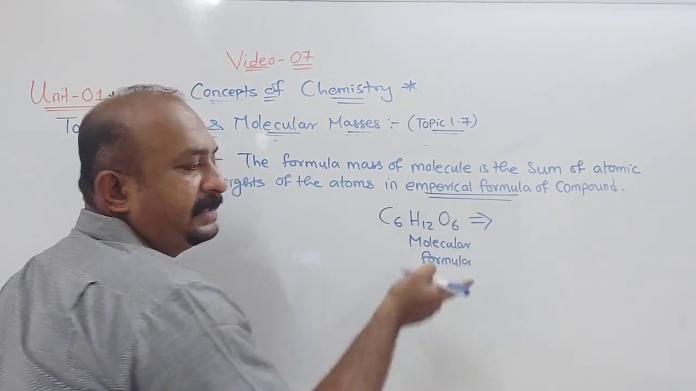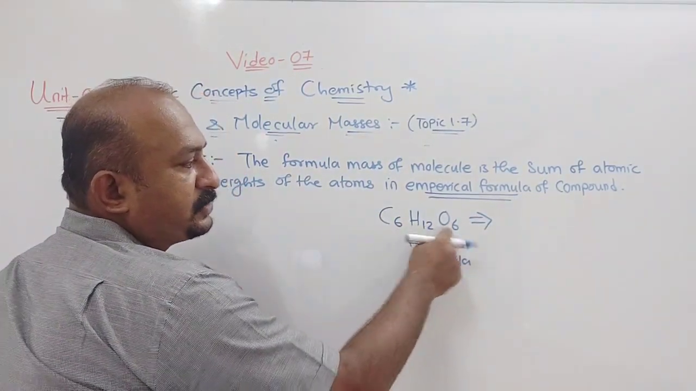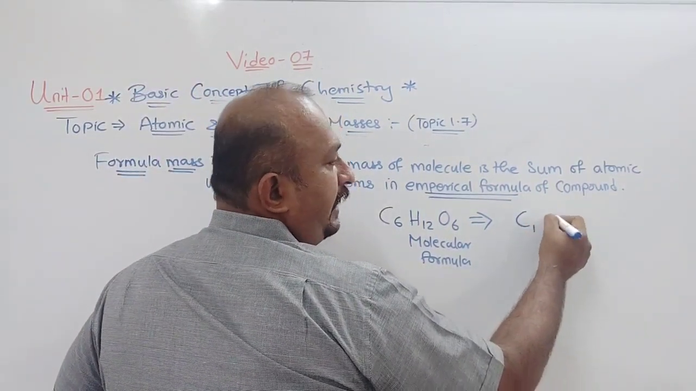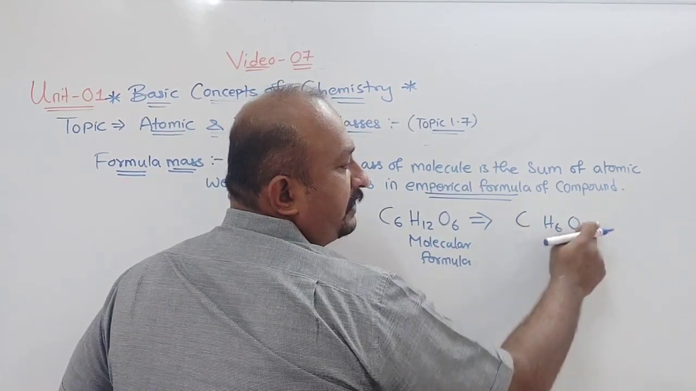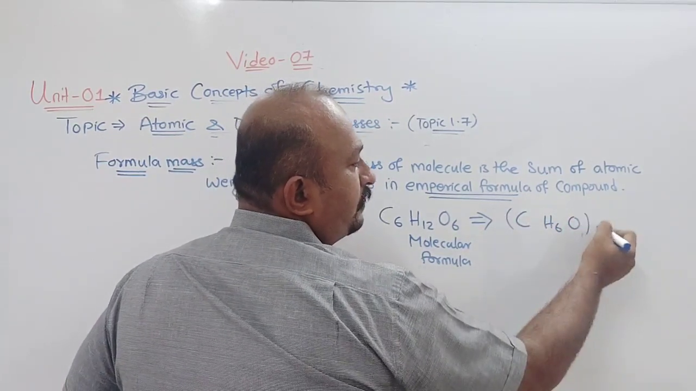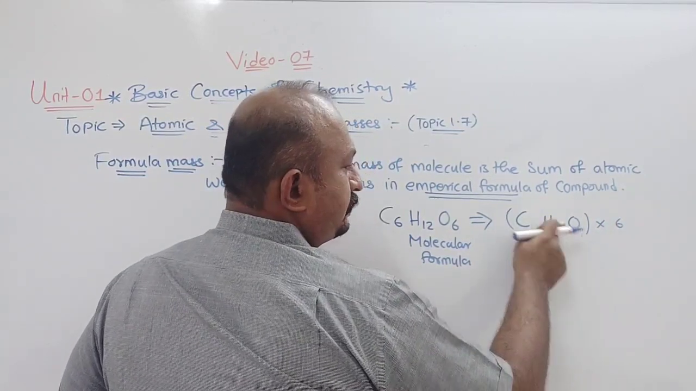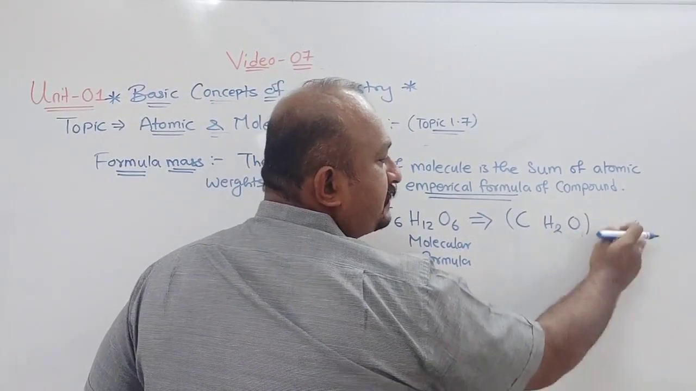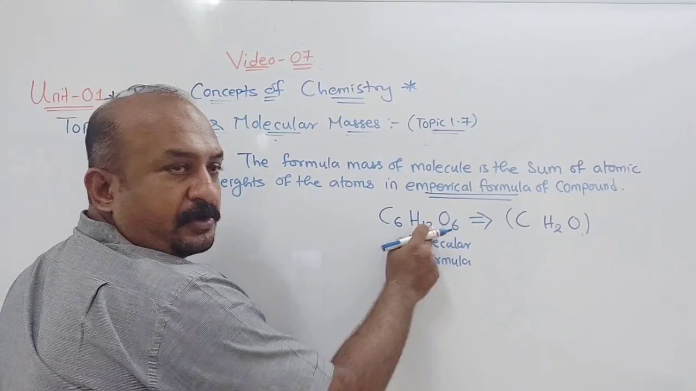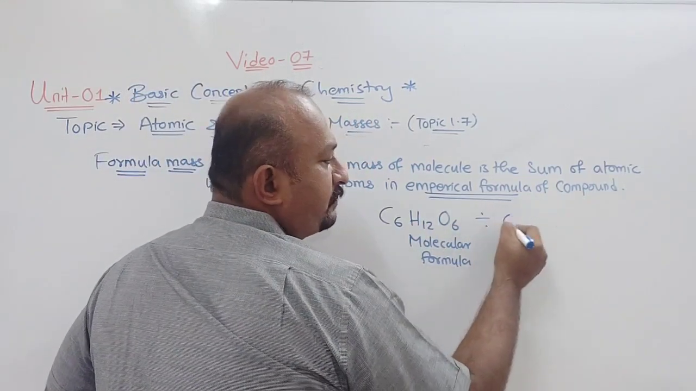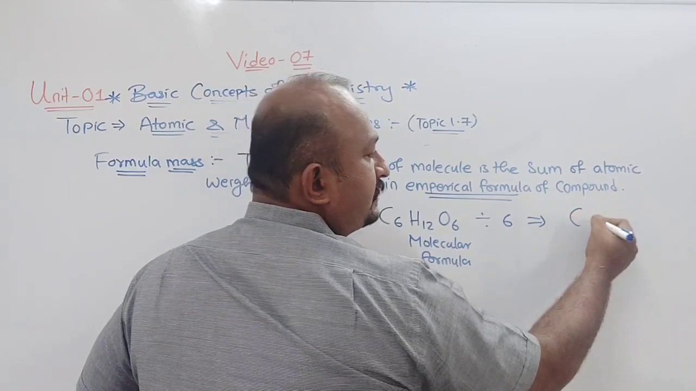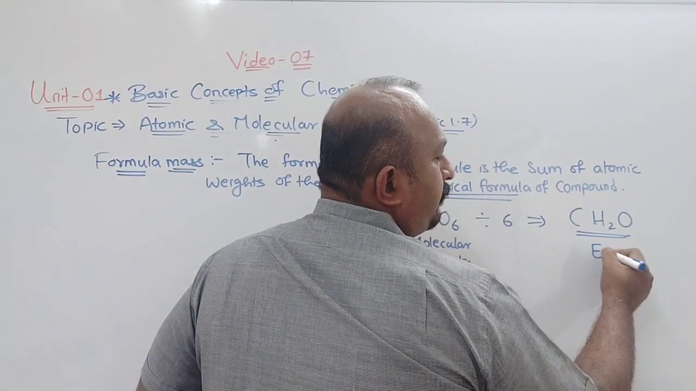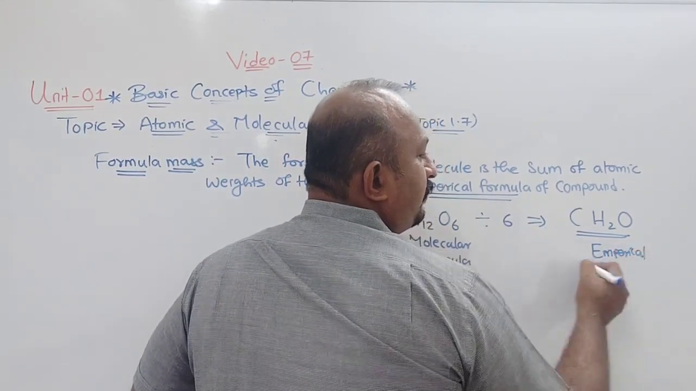Understood? Now if you want to write the empirical formula for this, you can see what is common in it. 6 is common. So I can write C1, H2 and O1, and 1 we don't write. We are not going to multiply this; it means we divided the formula by 6. So we got the formula CH2O. So actually this is your empirical formula.